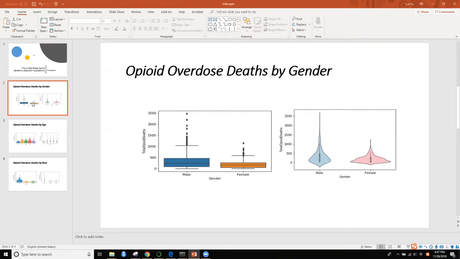However, females only comprise 58% of the population and account for 35% of the overdose deaths.